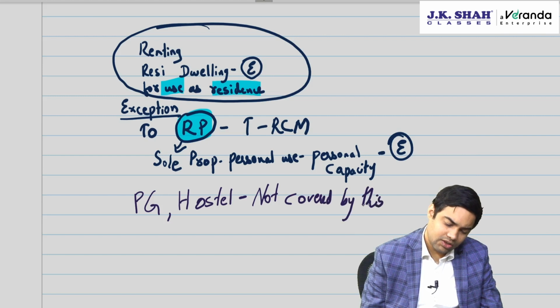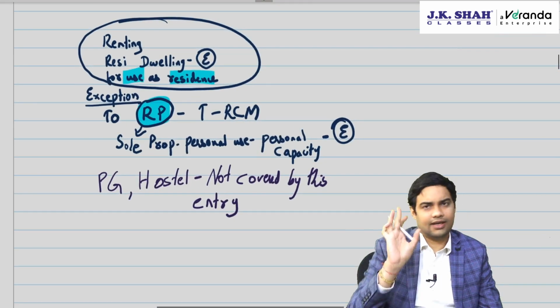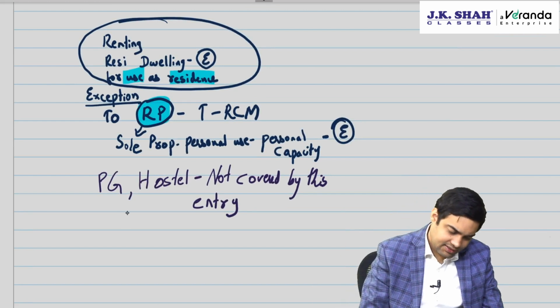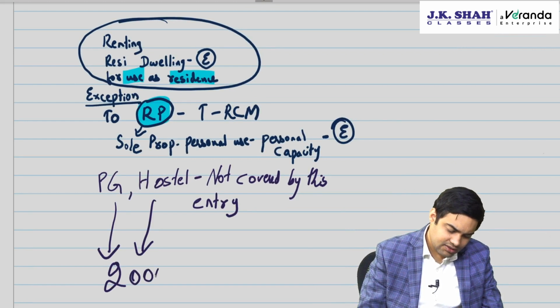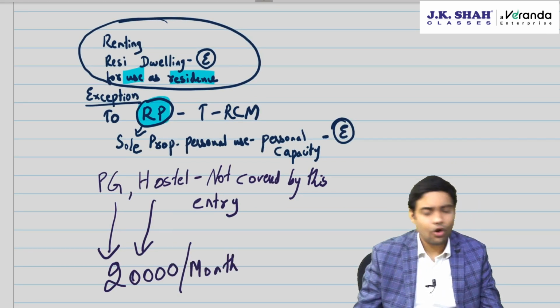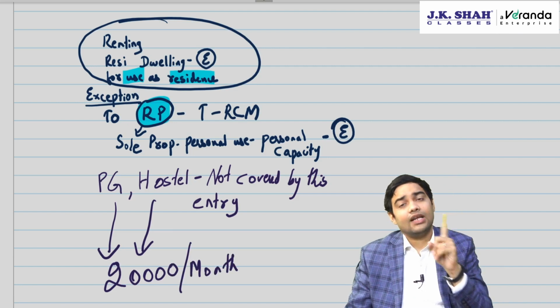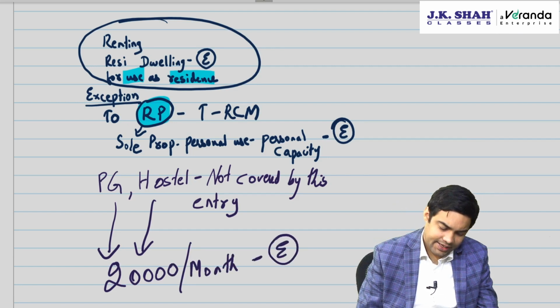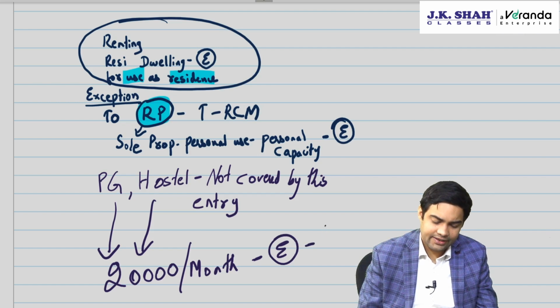Oh sir, if it is not covered by this entry, that means PG and hostel will become taxable. Correct. But they added one more entry saying that PG and hostel, if they are charging 20,000 per month or below that, then in that case it will be exempt, provided that the minimum period for renting is 90 days.